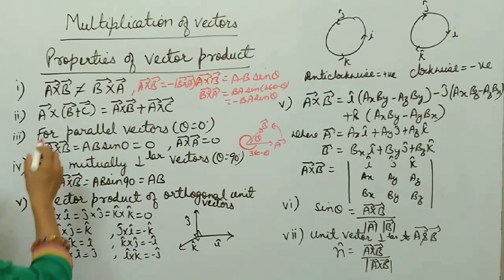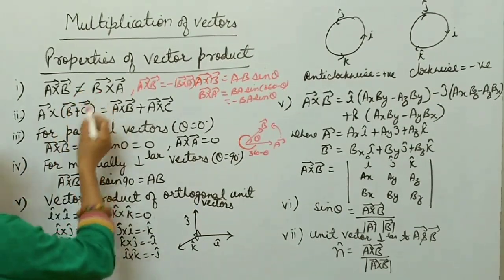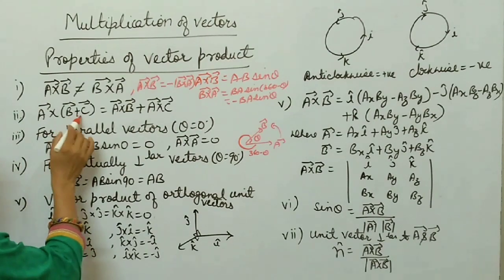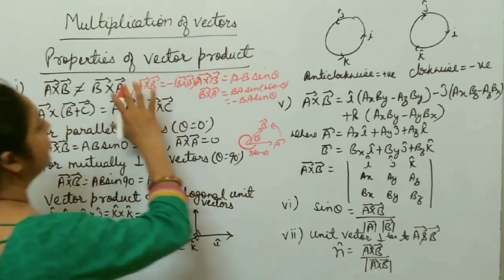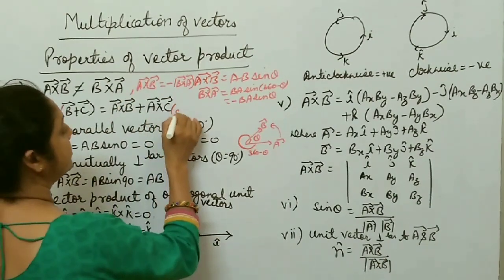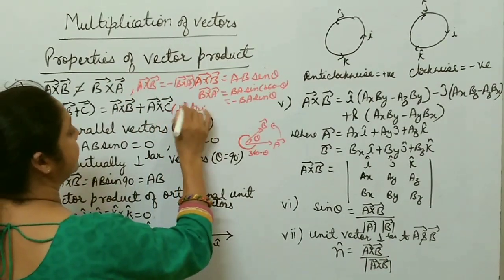Okay. So it does not follow the commutative law. Now second, A cross (B plus C) is equal to A cross B plus A cross C. It means the vector product is distributive. It follows the distributive law, right? Distributive.